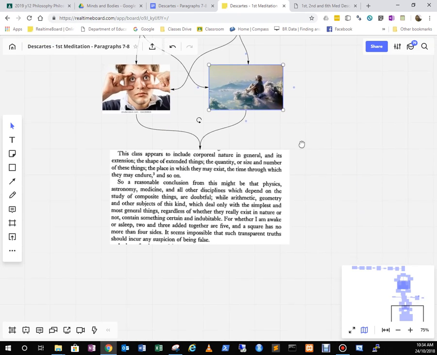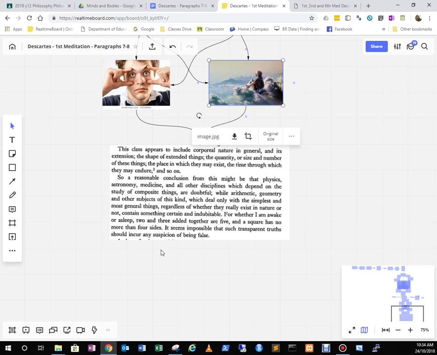All right, so let's do a quick reading of these two paragraphs because they're quite easy to do. Just remember, he's talked about dreams, dreams being made up of composite things, dreams being like a picture that are made up of the same kind of composite stuff, such as colors or shapes or quantity. And now we're going into a discussion about what we can conclude from that.